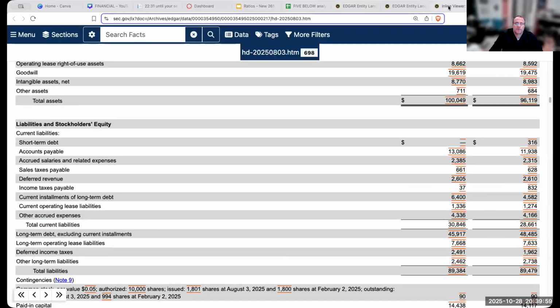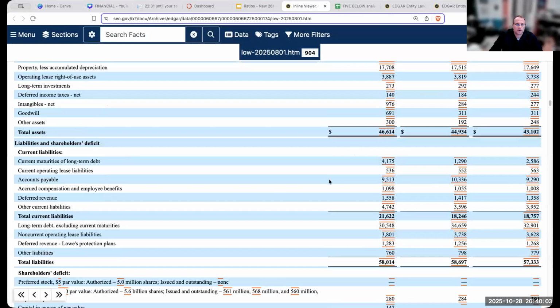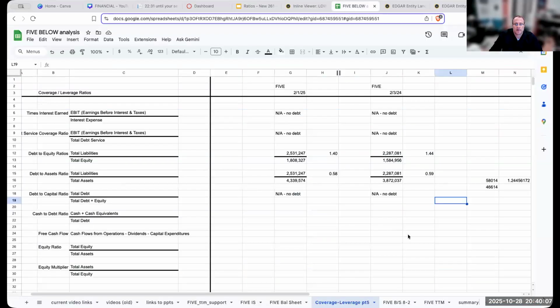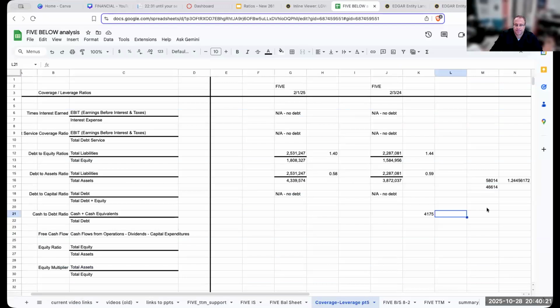So if I were to do this, say, over here for Lowe's, what would that look like? Well, I would say the current maturities of long-term debt are going to be 41.75. And over here, my other interest-bearing items, long-term debt is 30,548.